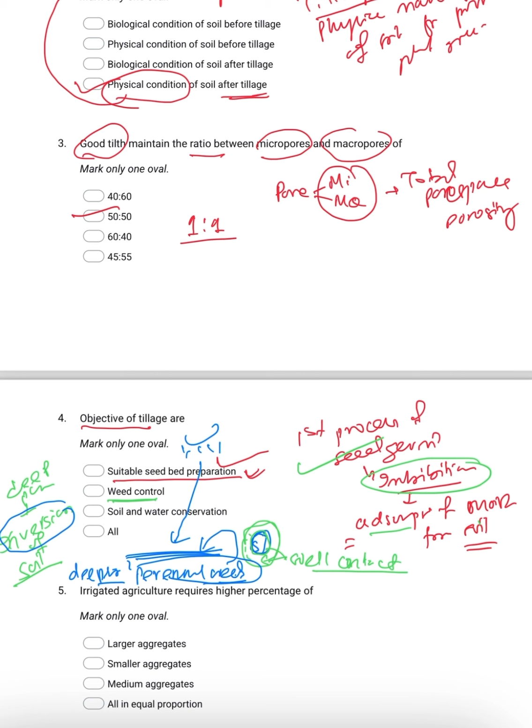Other pests are also killed by the heating effect of the sunlight. So weed control is an important objective of tillage operation.